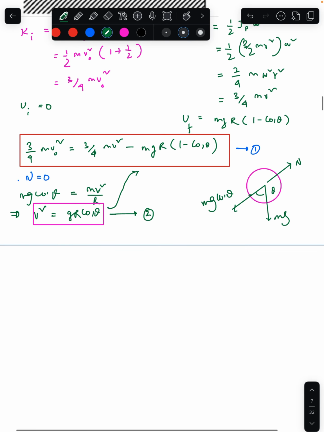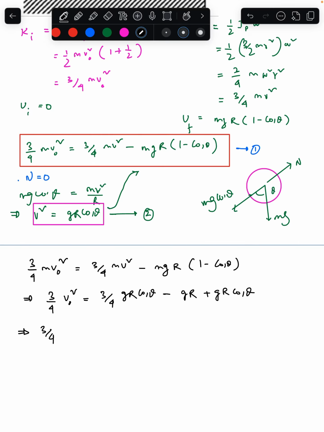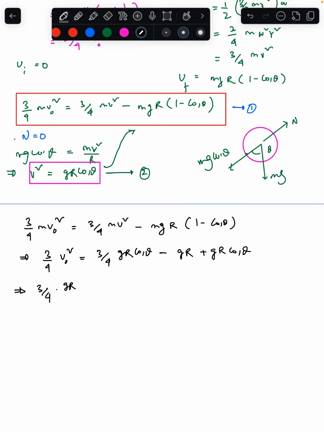So now we can write 3 by 4 mv naught square is equal to 3 by 4 mv square minus mgr into 1 minus cos theta. I will eliminate m from all sides. Sorry, we have eliminated m already. So v square means gr cos theta, minus, this is coming gr plus this is gr cos theta. So what I do here, 3 by 4. V naught value is already mentioned here, that is under root of gr by 3. So v naught square becomes gr by 3.